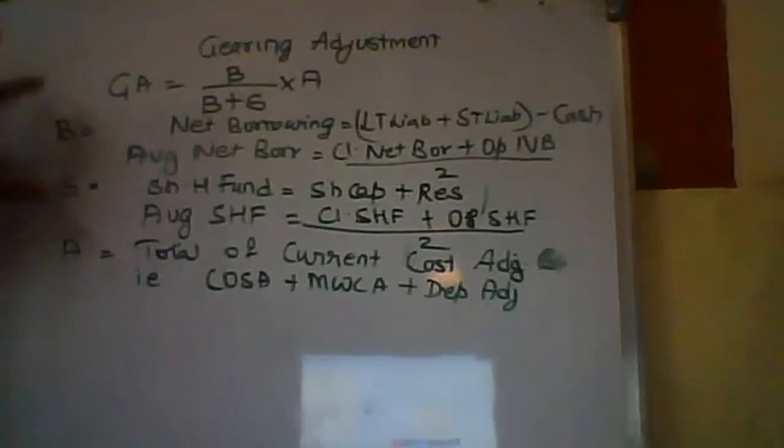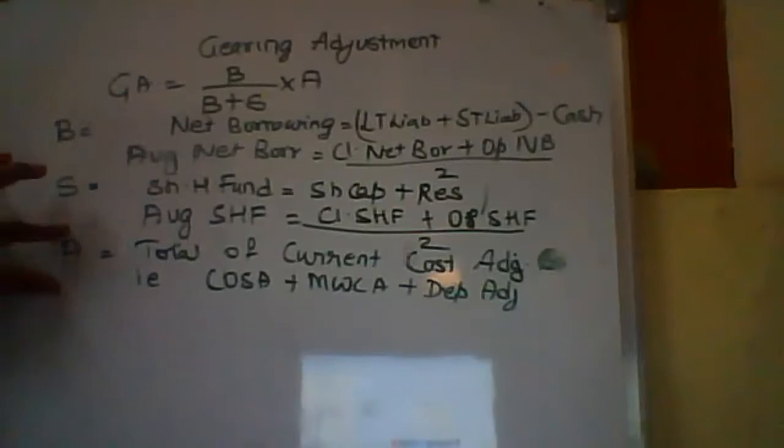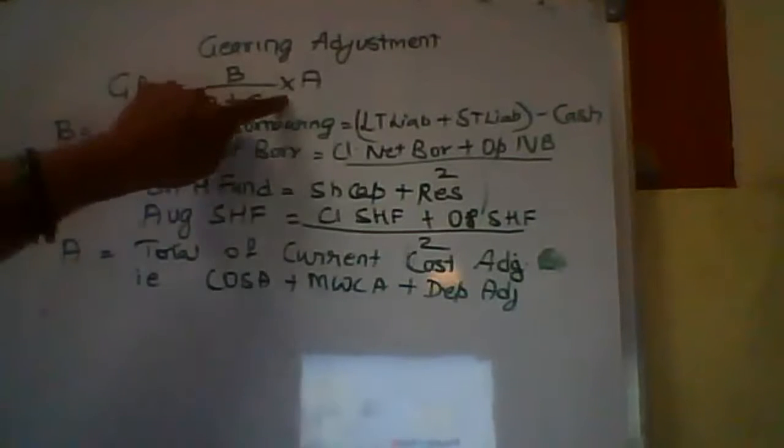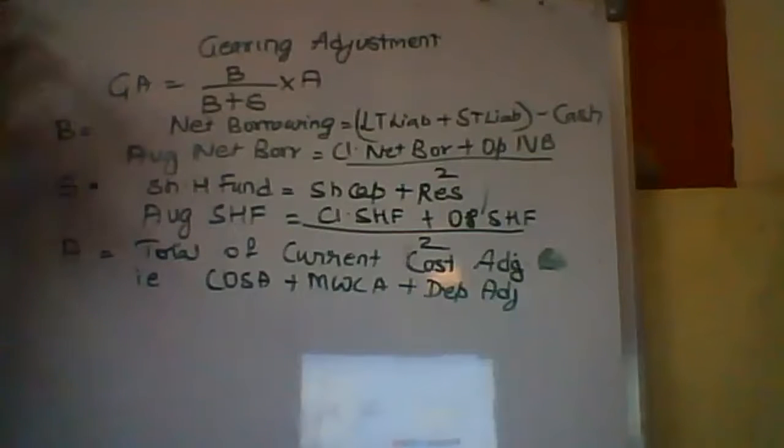For a 100 rupee liability, if my adjustment is 10, for only a borrowing of 20, how much is my adjustment? 20 divided by 100 into 10. That will be your gearing adjustment.